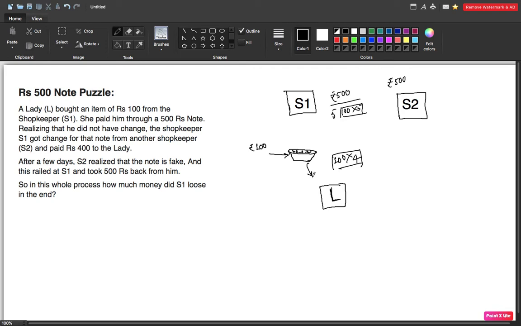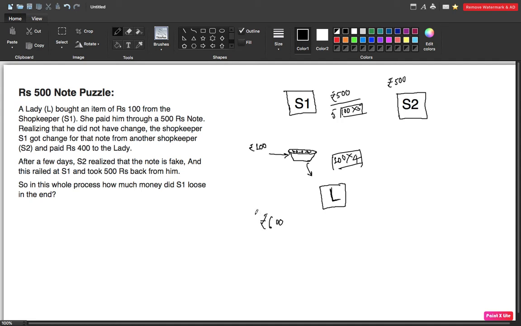Now after some days S2 realizes that the note that S1 gave to S2 is fake. So S2 will give this note back to S1, and S1 has to return rupees 500 to S2. You need to find out what is the total loss that S1 has to face. What people generally think is that S1 has to give rupees 500 to S2, and he has given vegetables worth 100 rupees, so he has a total loss of rupees 600.